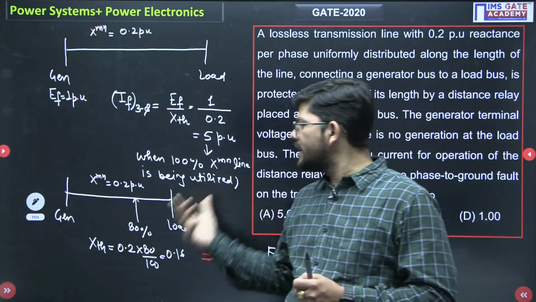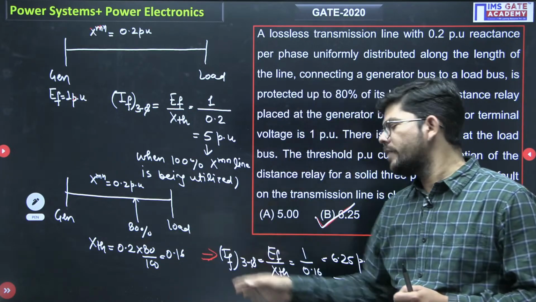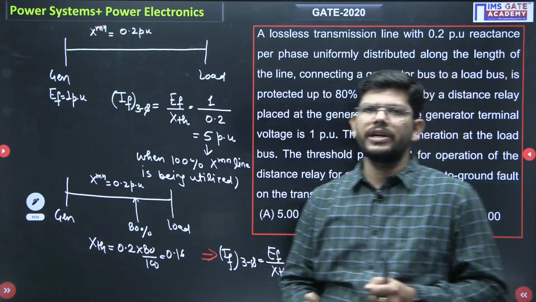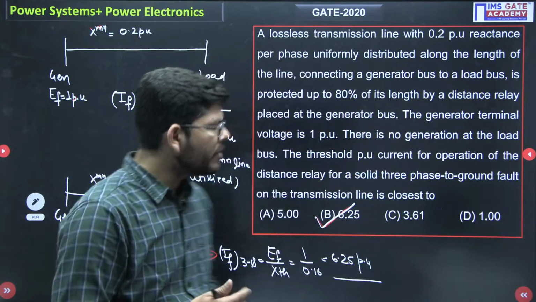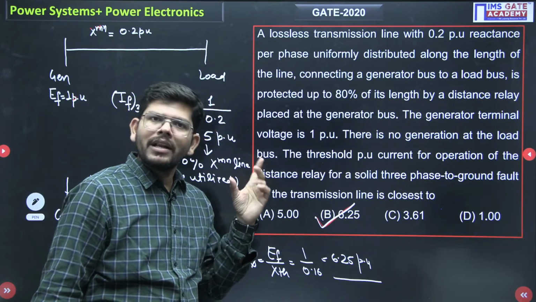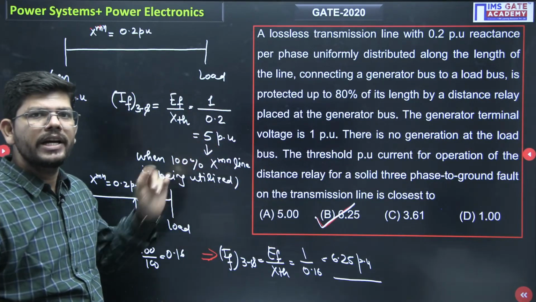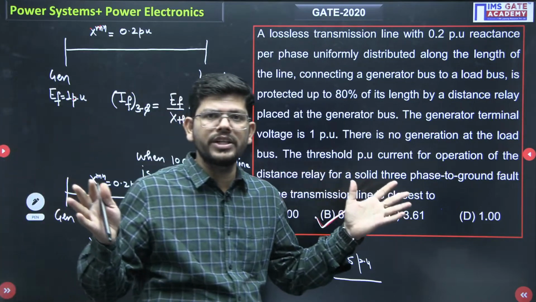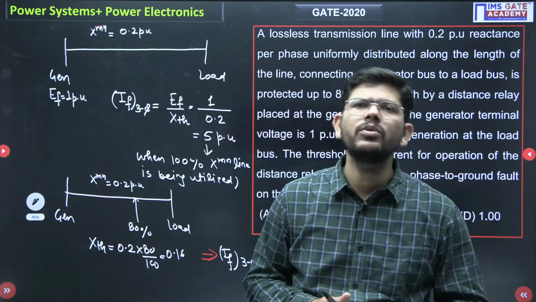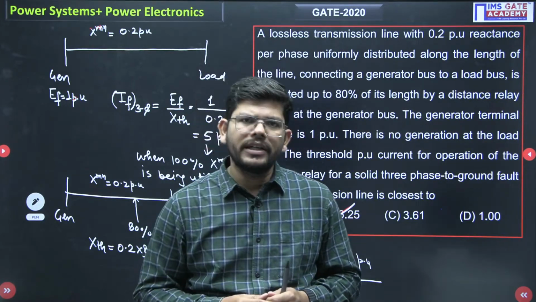So as per the 80% of the line, the X_TH will have a new value, and as per this new value you will calculate the new fault current. So this will be the fault current on which the relay will be operating now, not as per this particular current, which is the current when 100% of the section is being protected. So what exactly was the problem with this question? Nothing, isn't it?